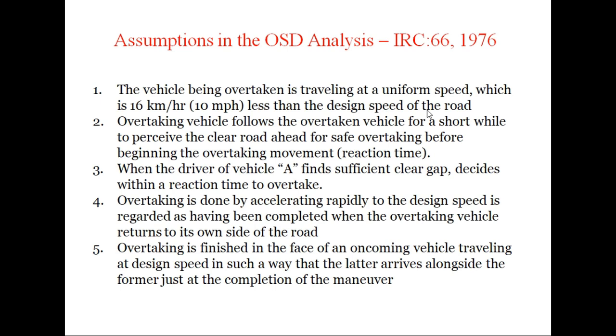Now here, what is assumed is that overtaking is feasible only when the speed difference between the overtaking vehicle and the overtaken vehicle is at least 10 miles per hour, 16 km per hour. So if the overtaking vehicle is traveling at design speed, then the slow vehicle should be at least Vd minus 16